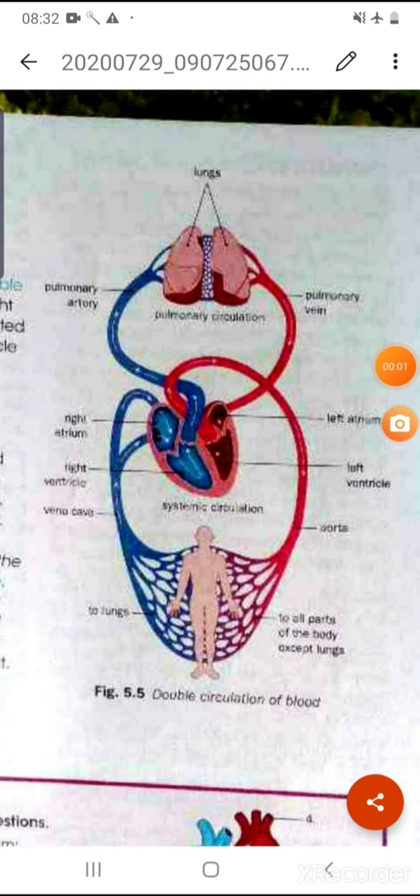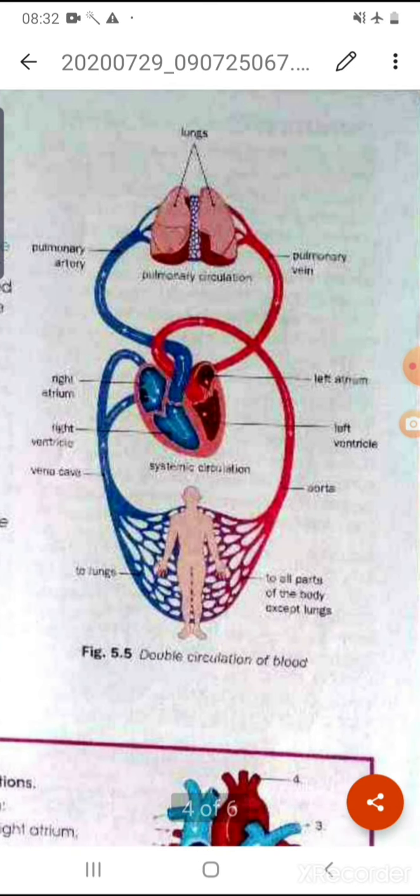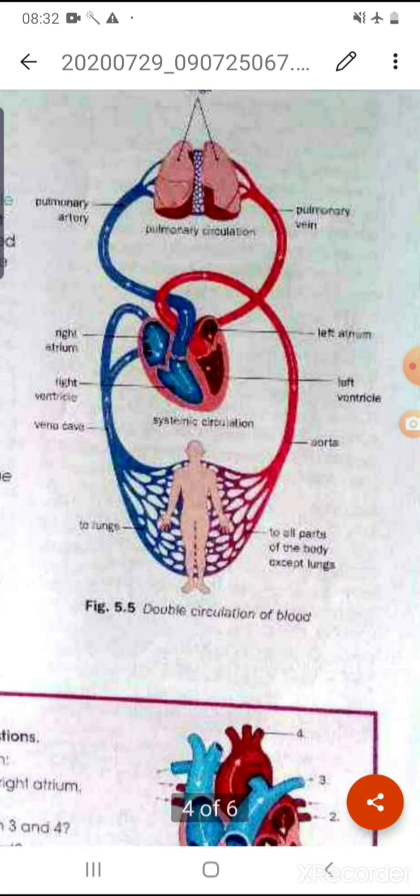Okay, so this is the figure for double circulation of blood. Here you can see one side is represented as the oxygenated blood and the other side as the deoxygenated blood. The blue portion, the right auricle and right ventricle, shows the deoxygenated blood, and the red portion, the left auricle and left ventricle, shows the oxygenated blood.